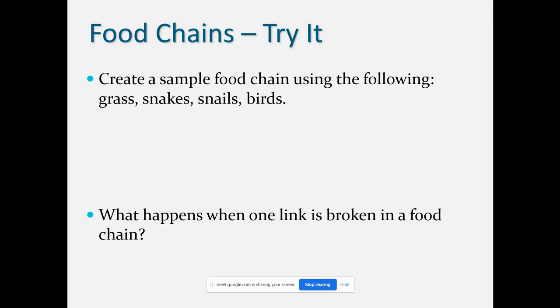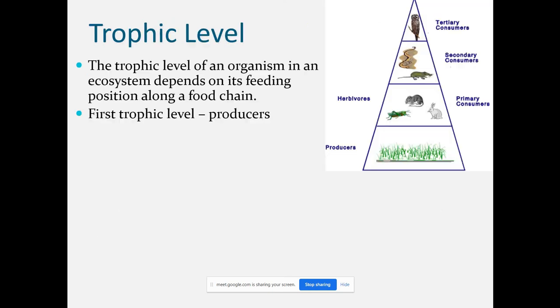What happens when one link is broken in a food chain? Sometimes the link is broken in the food chain, so that becomes a threat to that ecosystem because it breaks the flow of energy. If the food chain is breaking, that means energy flow is breaking. So we need to take care of them. If we want to restore the system, if we want the environment to restore, we need to restore that missing link in the food chain or food web.